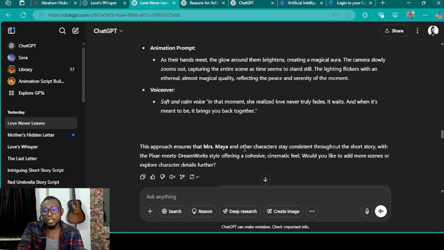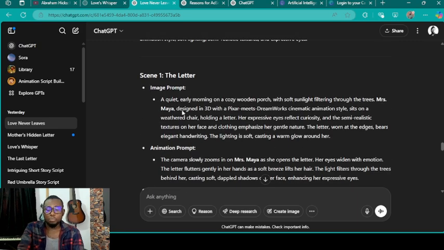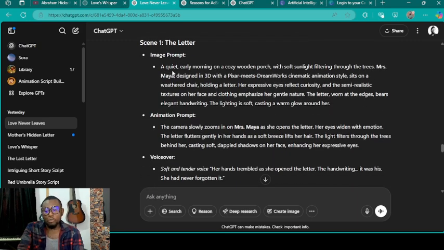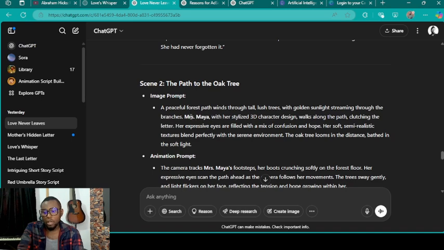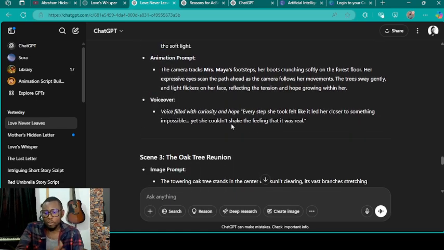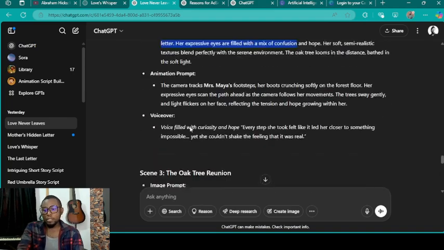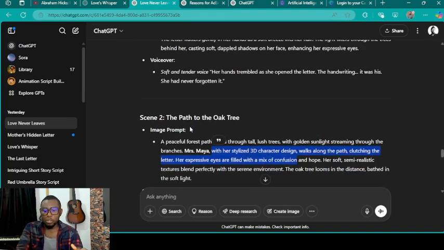All right, and so sometimes you can tell ChatGPT to do something and it doesn't do it, so you have to check that it has done it. Now it did not mention the 3D character design of Mrs. Mayer in all of the prompts that it created. So it redid it, and this time it has that designed in 3D and Pixar-meets-DreamWorks, and so on. It has that in all. So every time it mentions Mrs. Mayer, it is going to describe the 3D character so that the AI can be consistent. All right, so finally we have something like this, and this is perfect for what I want. I'm going to leave the prompt in the description of this video.